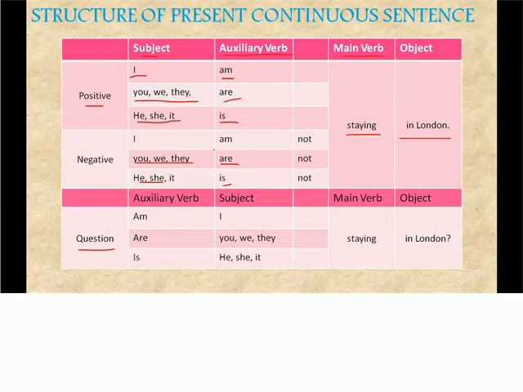So am I staying in London? Are you? So here we used are, and here also we used are, right? So, are you staying in London? Are they staying in London? Here we used is, right? So we have to use is with he. Is he staying in London? Is it staying in London? So this is how you will construct a present continuous sentence. Next comes present perfect.